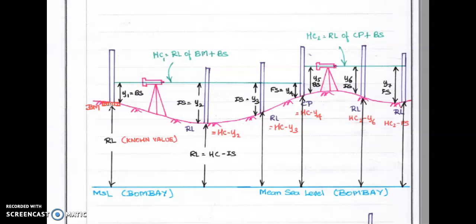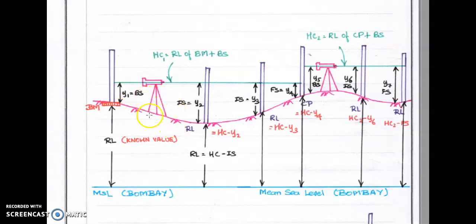Then the state-wise benchmark is fixed by the state level public works department. Then we can go for temporary benchmarks, arbitrary benchmarks. These can be fixed by the construction people. Okay, so this is the benchmark.